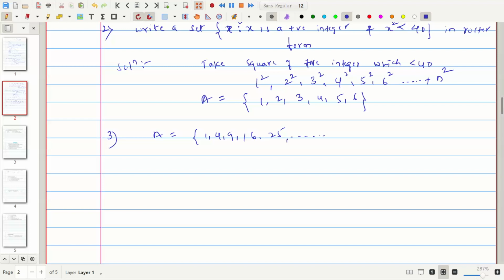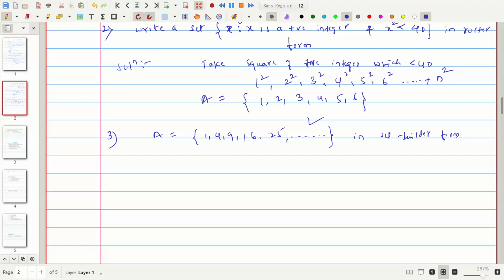This dot dot means it continues. We have to express the given roster form in set builder form.